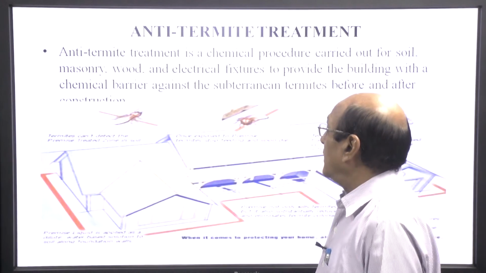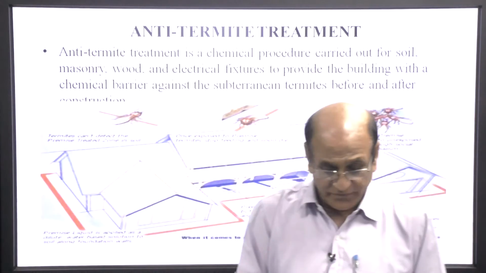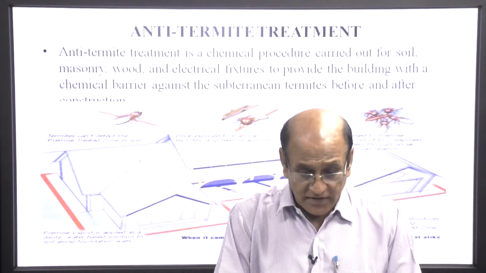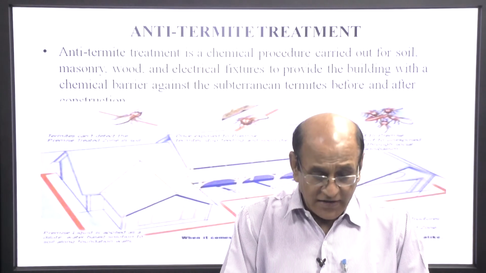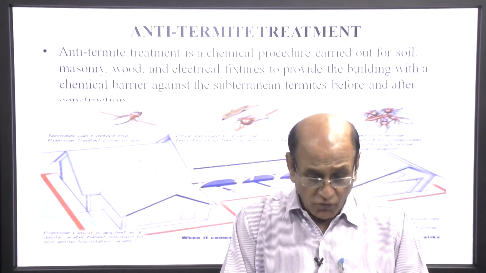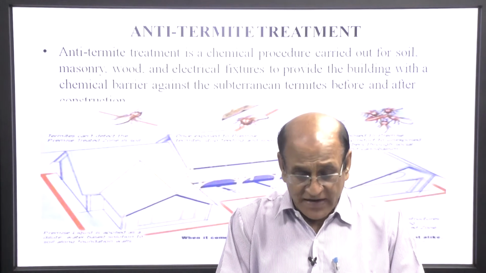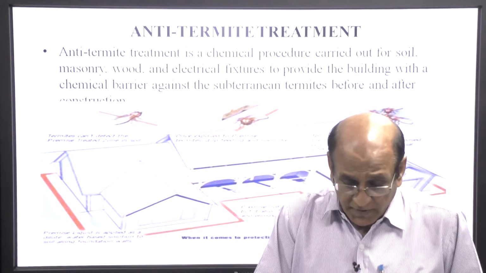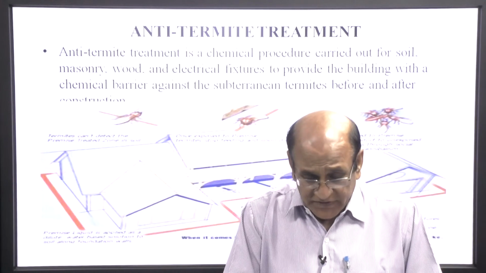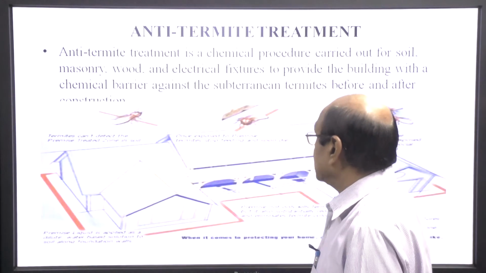First of all, the anti-termite treatment. Anti-termite treatment is a chemical procedure carried out for soil, masonry, wood and electrical fixtures to provide a building with a chemical barrier against subterranean termites, before and after construction.